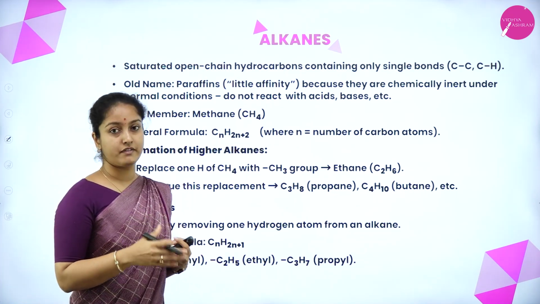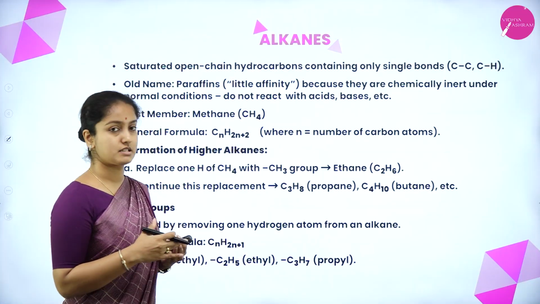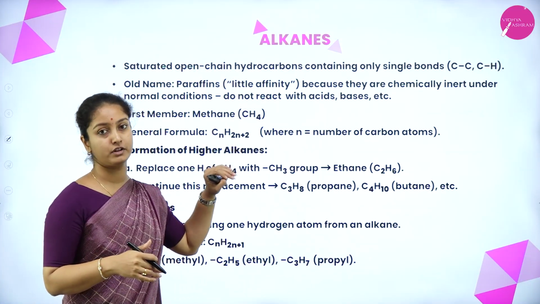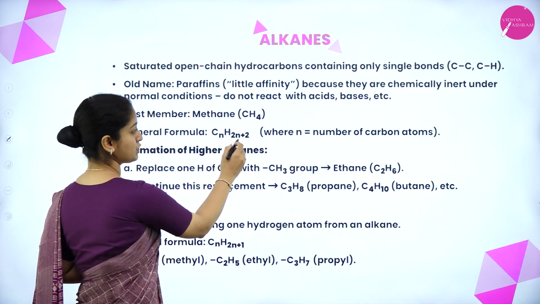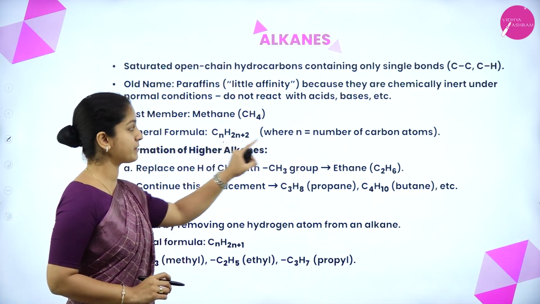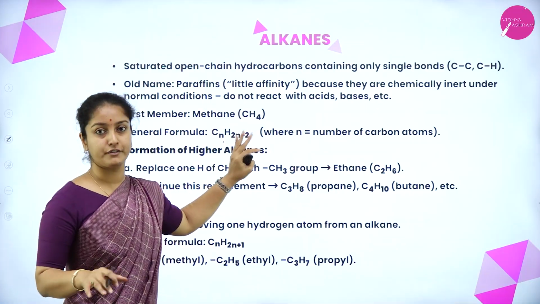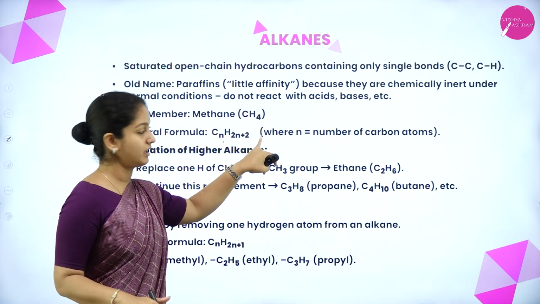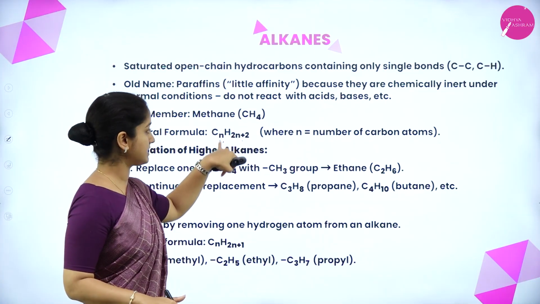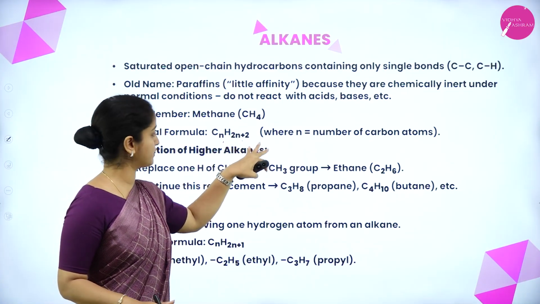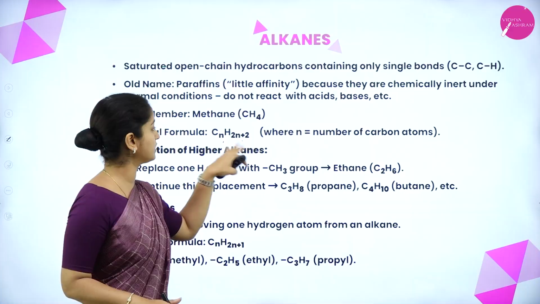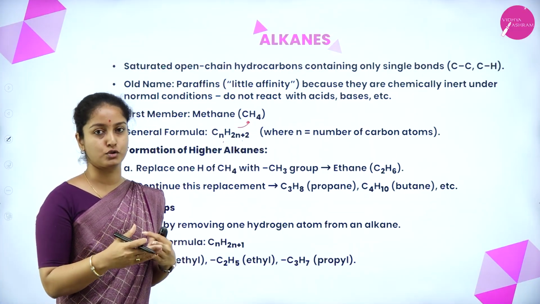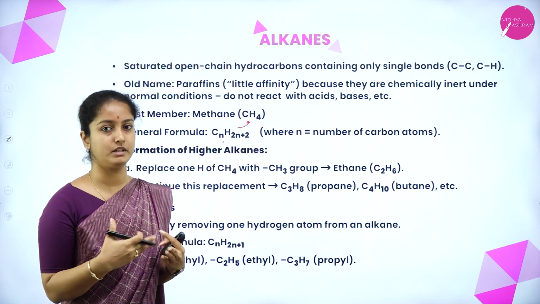The first member of the alkanes is methane, which has the formula CH4. Therefore, the general formula for the alkanes is CnH2n+2. Here n represents the number of carbon atoms. So if a compound has one carbon, the formula is C1H(2+2), that is H4. Therefore, the molecule is again methane, CH4, and it goes on depending on the number of carbon atoms.